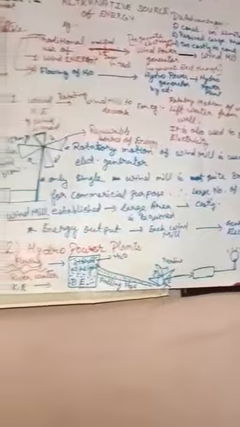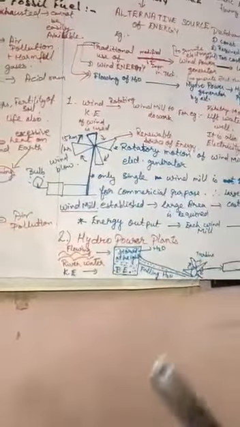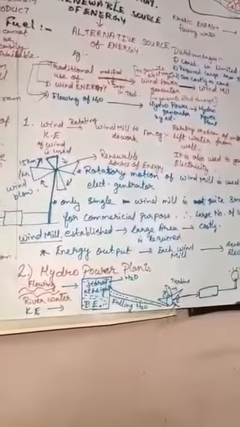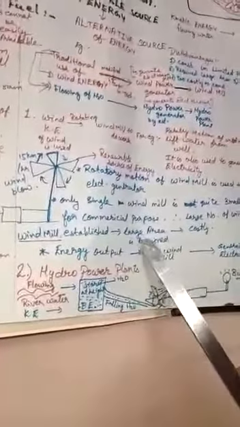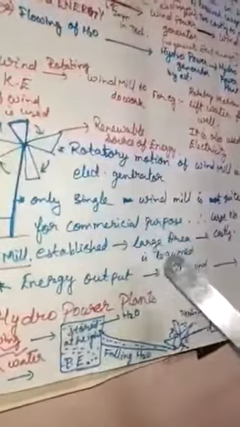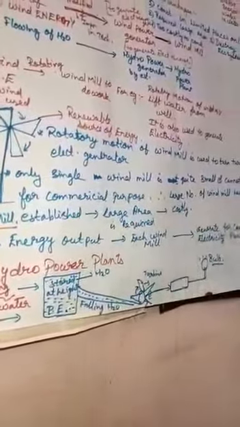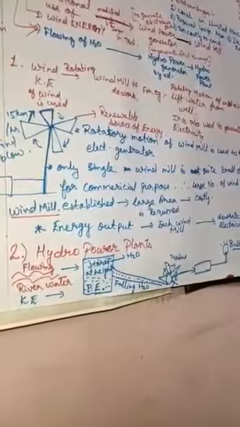Is that clear? Second, a large amount of area is required, and it is very costly for maintenance and construction. Okay children, so these are some of the disadvantages of windmills.